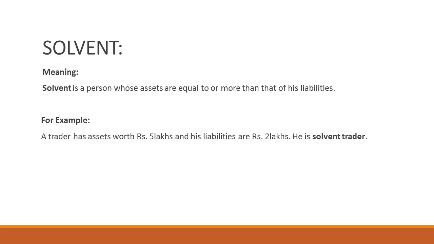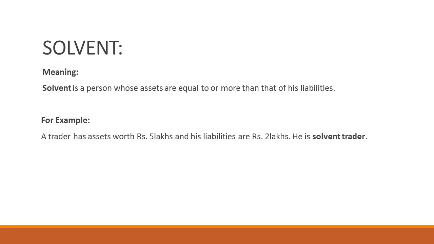If the assets are equal to the liabilities or the assets are more than the liabilities, then such a situation is called solvency. The owner of the business who has solvency is called solvent. Let us take an example.